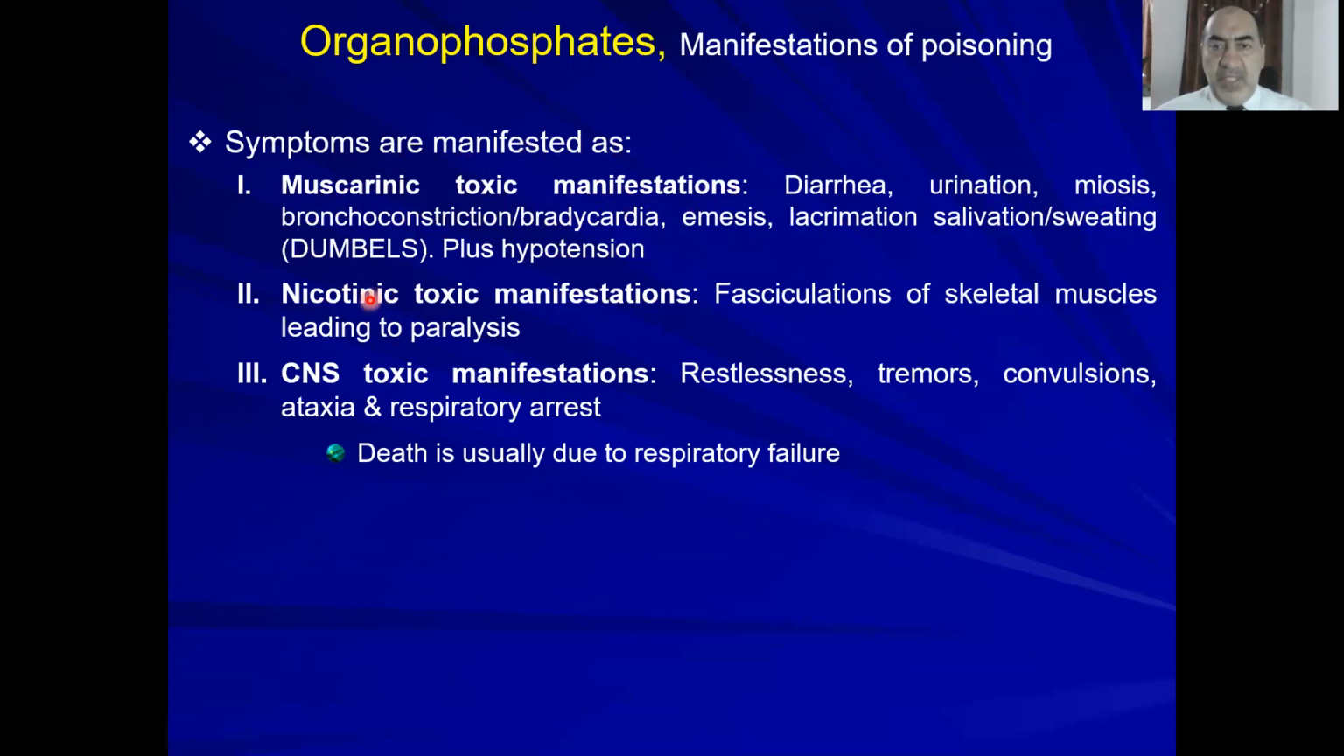Nicotinic toxic manifestations include fasciculations of skeletal muscles, which can lead to paralysis. Fasciculations, or muscle twitch, is involuntary muscle movement. CNS toxic manifestations include restlessness, tremors, convulsions, ataxia, and respiratory arrest, which could lead to death.